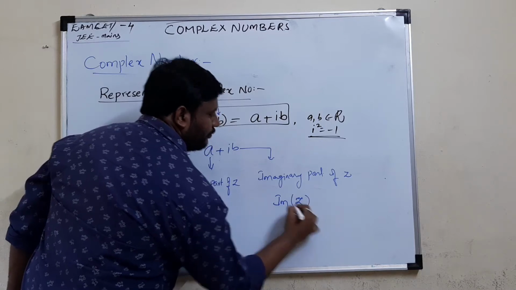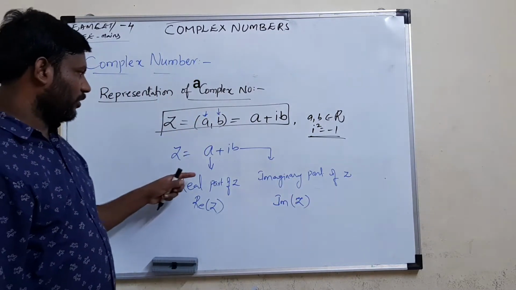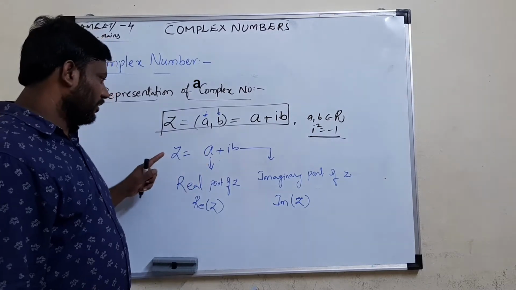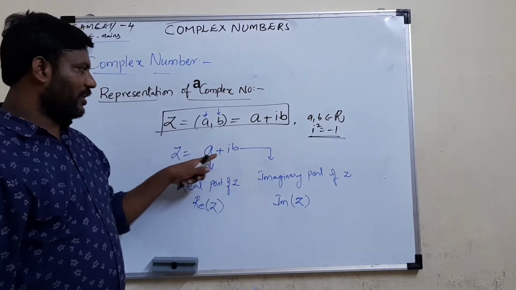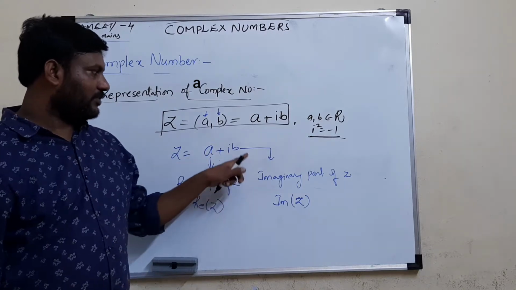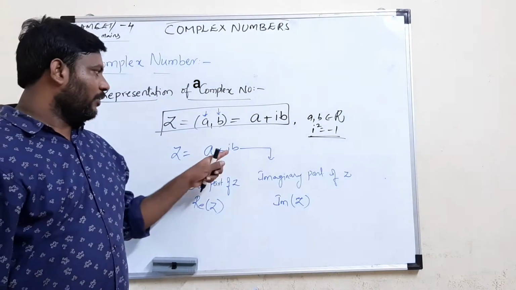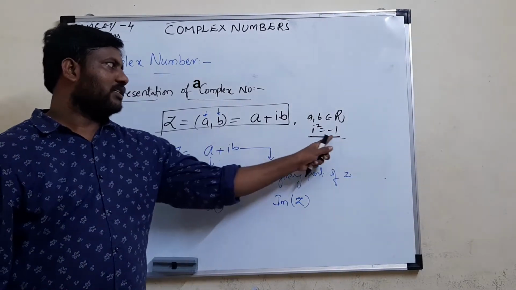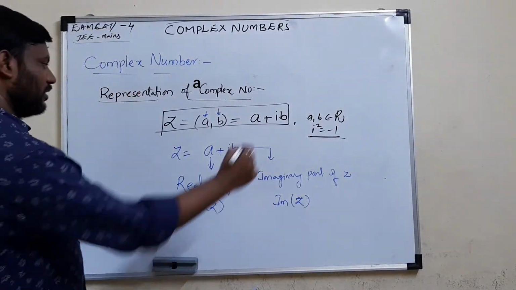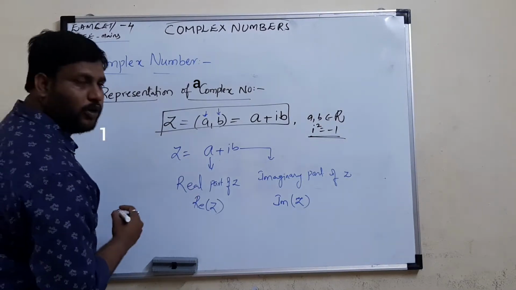Means imaginary part of z. So, very important, friends, remember: the representation of a complex number is either an ordered pair or a + ib. In the form a + ib, a is nothing but the real part of z, and b is nothing but the imaginary part of z, where i is iota, which indicates the imaginary, and i squared is equal to minus 1. From this we may have two more definitions.